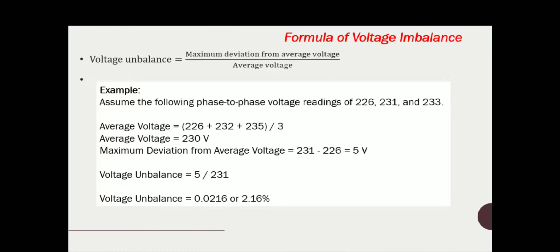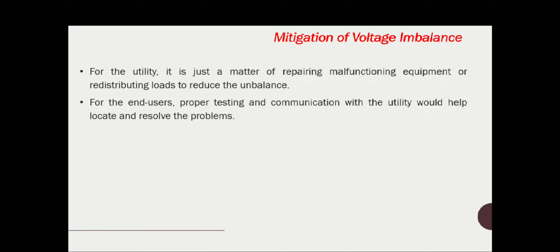voltage unbalance. Here it is written 230, but it is not 230, it is 231. The average value will come to 231. Then 231 minus 226, the maximum deviation is in phase A. You will get 5 volts. Then 5 divided by 231, 2.16%, is the voltage unbalance. So in this way you can calculate the voltage unbalance in the power system.